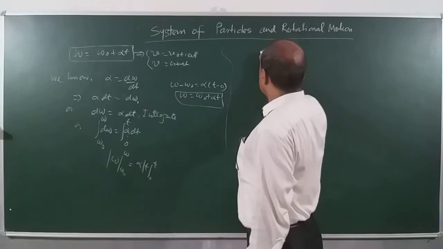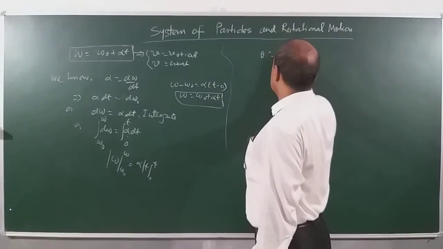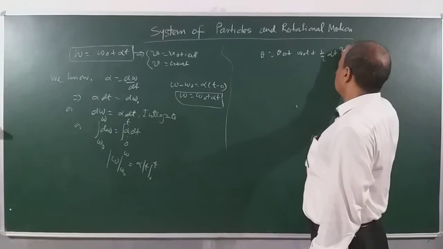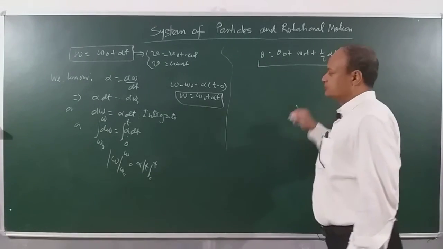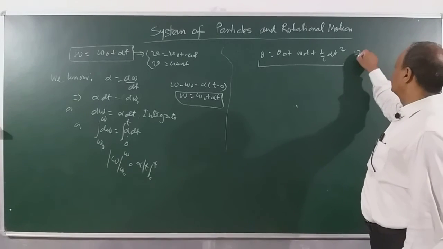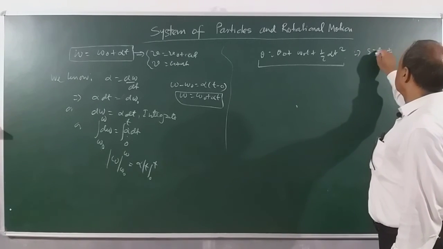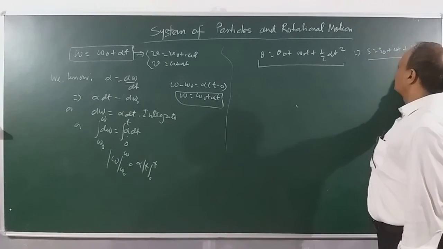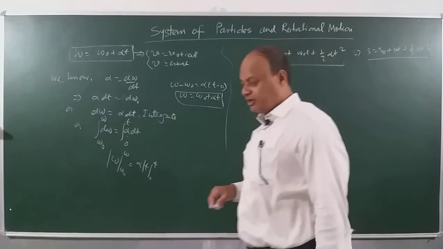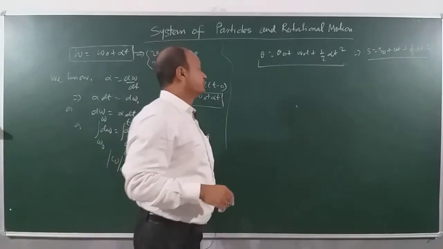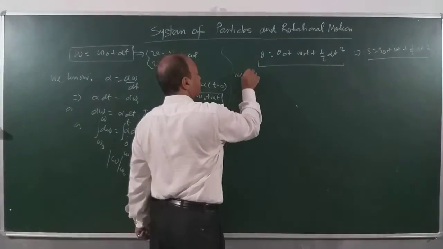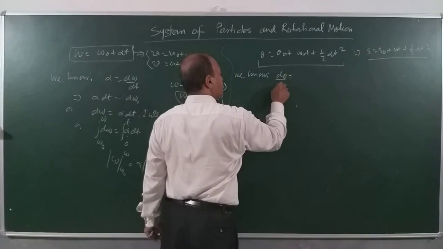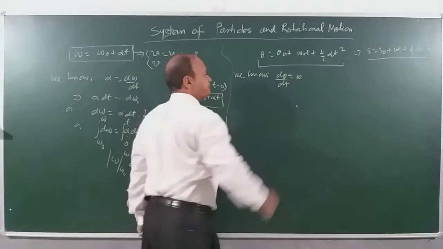Children, the second equation is theta is equal to theta 0 plus omega naught t plus half alpha t square. I will be deriving this equation. See, this equation is something like s is equal to s0 plus ut plus half at square. So you can see that these equations are basically similar. Now how do we derive? Very easily, we know d theta by dt is equal to omega.